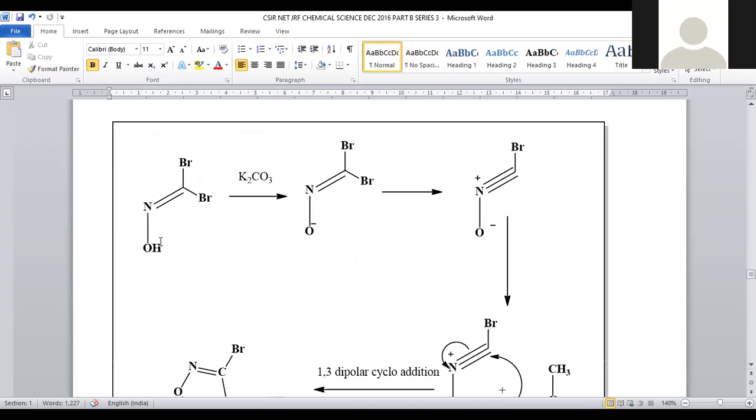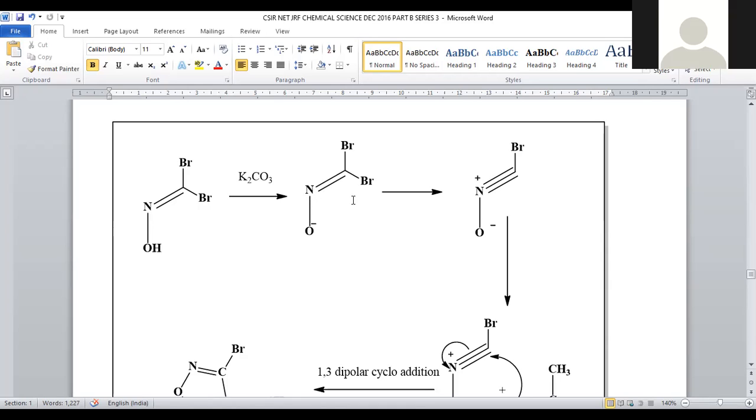Let us go with its mechanism. We are taking this oxime and treating it with potassium carbonate. What is the nature of potassium carbonate? It is a strong, alkaline base, so it will pull this H plus strongly, and the formation of oxide, O minus, will originate. This O minus generated can be charge neutralized by the generation of nitrogen positive.